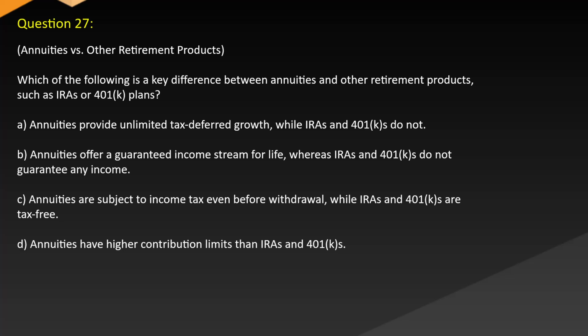Question 27. Annuities versus other retirement products. Which of the following is a key difference between annuities and other retirement products such as IRAs or 401(k) plans? A. Annuities provide unlimited tax-deferred growth, while IRAs and 401(k)s do not. B. Annuities offer a guaranteed income stream for life, whereas IRAs and 401(k)s do not guarantee any income. C. Annuities are subject to income tax even before withdrawal, while IRAs and 401(k)s are tax-free. D. Annuities have higher contribution limits than IRAs and 401(k)s.